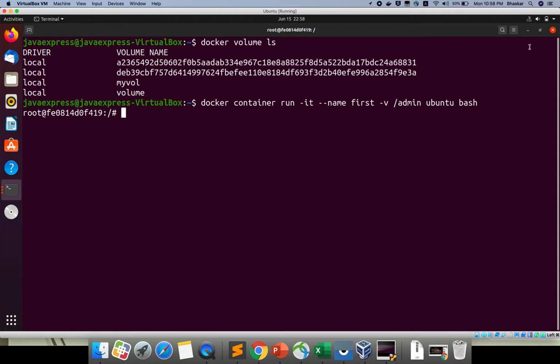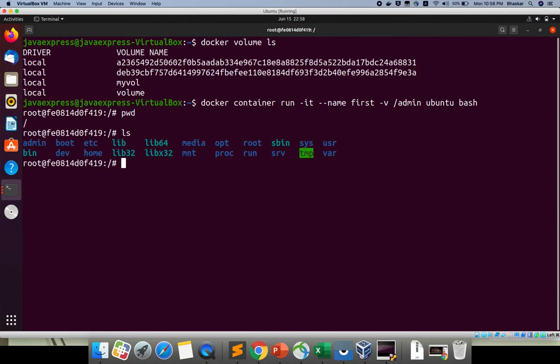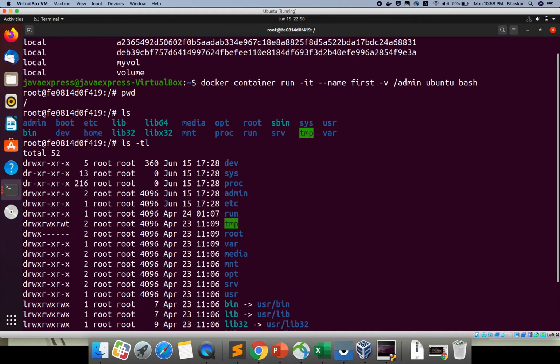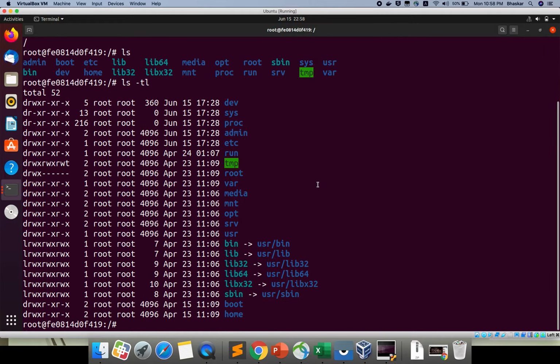-v is nothing but your volume. /admin means this directory is created inside the root folder. If you run the pwd command, this is my root directory, that is why I gave the slash. And if I run the ls -l command, where is my admin folder?